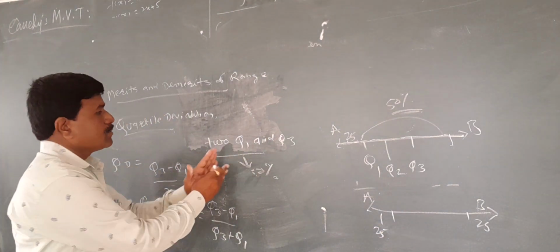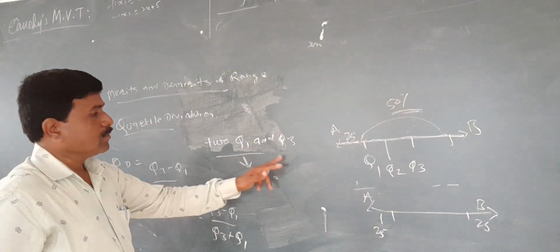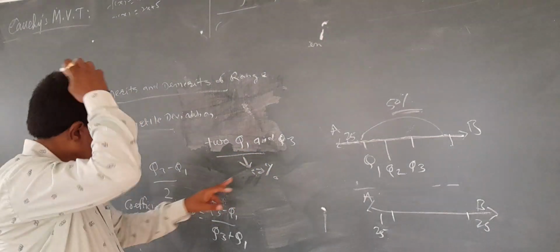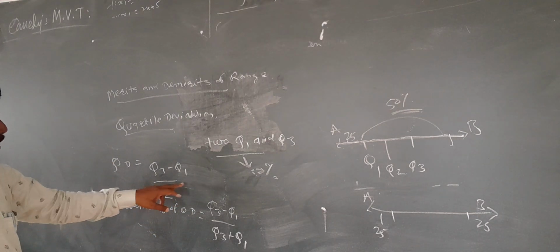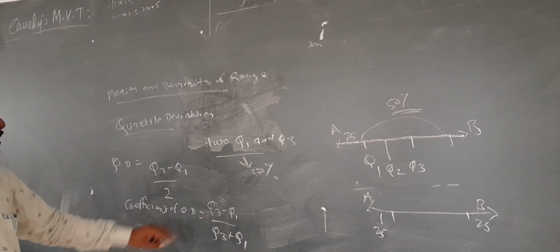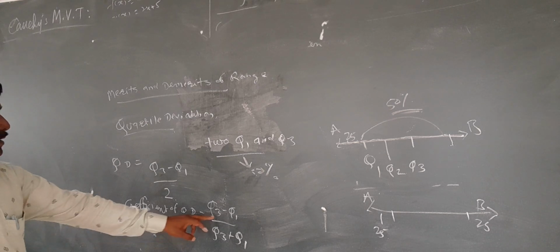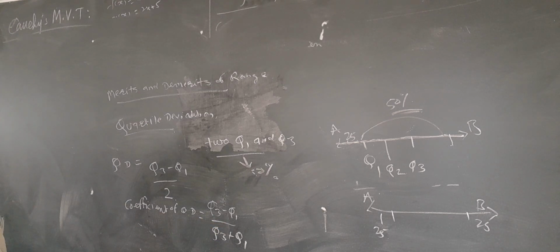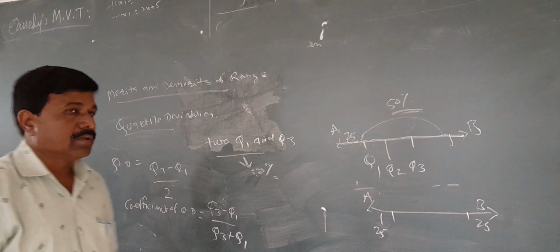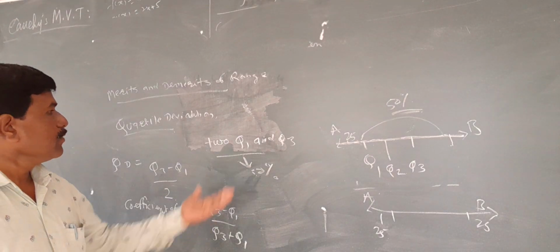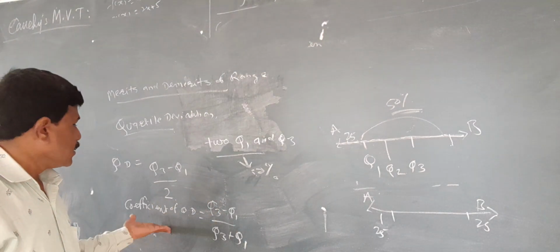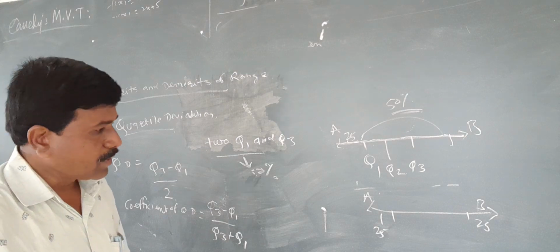The 50% of observations lie between quartile 1 and quartile 3. These are the formulas for quartile deviation and the relative measure, the coefficient of quartile deviation.